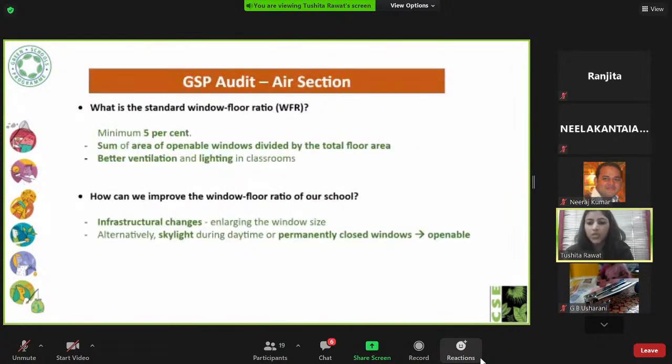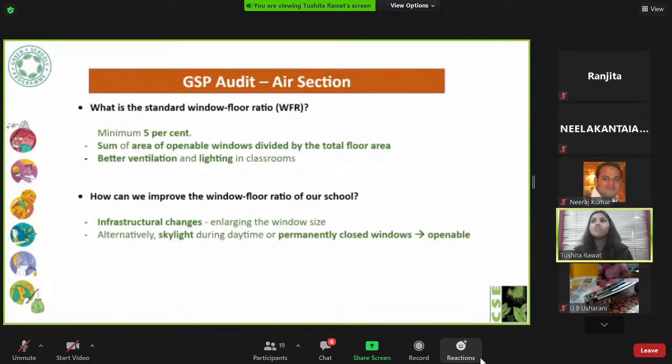Now, there are some common questions that schools have with respect to the air section. So the first is window to floor ratio. What is the minimum ratio that's required? If a school has 5% or more window floor ratio, we say that they are well ventilated, and it is calculated by dividing the total floor area with the sum of area of openable windows. So this ensures better ventilation and lighting in classrooms, and a school does not need to make big infrastructural changes for this. Just ensuring that all the windows are openable and they are left ajar so that there's airflow.